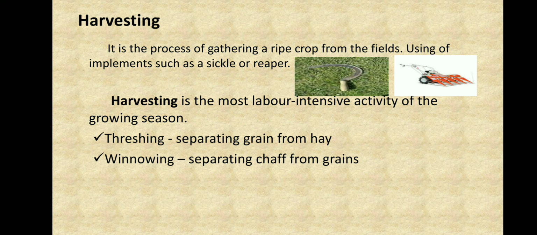Now we have removed the hay from the grains, and we have to go with the process of winnowing. So what is winnowing? It's a process of separating the chaff from the grains. After we separate the hay, we have even smaller particles called chaff. Even these have to be removed. So to remove this, we go with the process of winnowing.